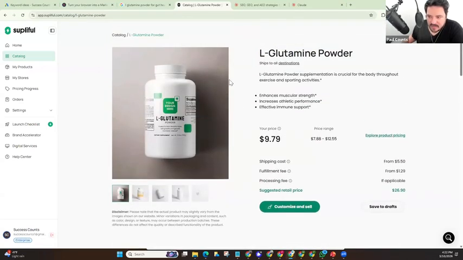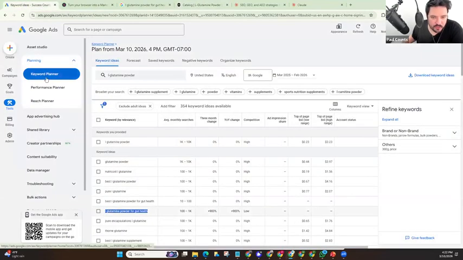Now, I went out there, I typed in L-glutamine powder, and I went over to Google's Keyword Planner, which is completely free to you, even if your account is inactive. You can still log into Google Keyword Planner. You just go to ads.google.com. You will have had to have a Google account at some point, and then simply go to Keyword Planner, which is found under Tools. So Tools, Planning, Keyword Planner.